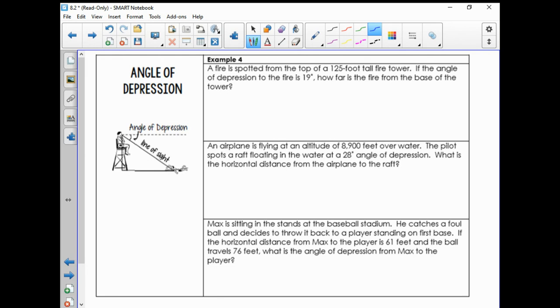So angle of depression this time is as if you were at the top of the triangle. So notice the lifeguard sitting up there at the top of the triangle. His angle of depression would be, if he were looking straight out into the horizon, the angle that he has to look down, depression, to get to the object, to get to that swimmer right there. Now notice that angle of depression right there is outside of our triangle. Okay, it's not right there.